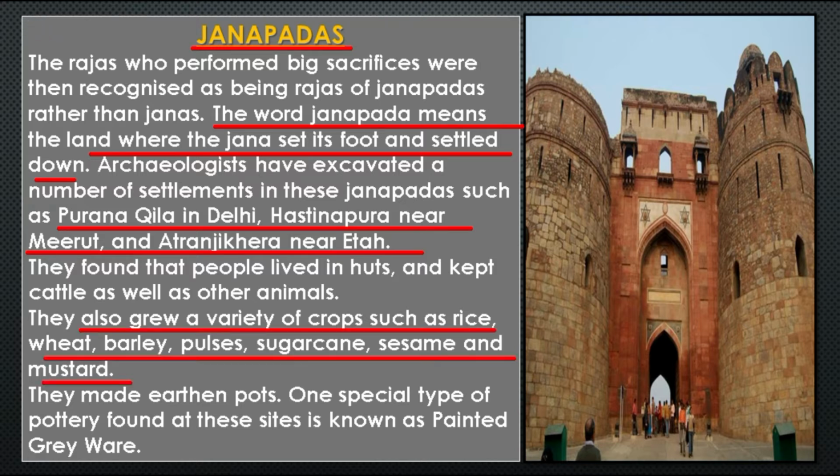And later, by their excavation, the archaeologists came to the conclusion that the people of that time made grey and red earthen pots. And students, they also noticed that the people of that time used a peculiar type of earthen pots that were generally known as the painted greyware, having linear and geometric designs.